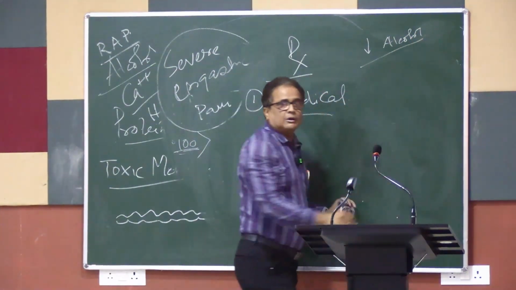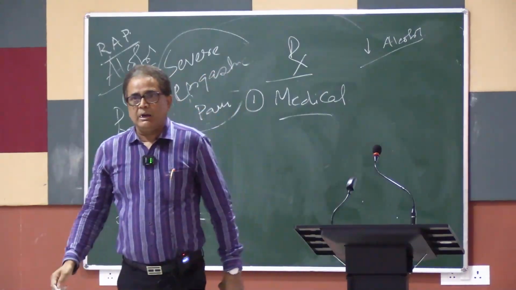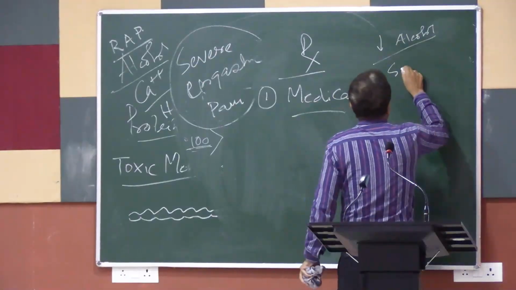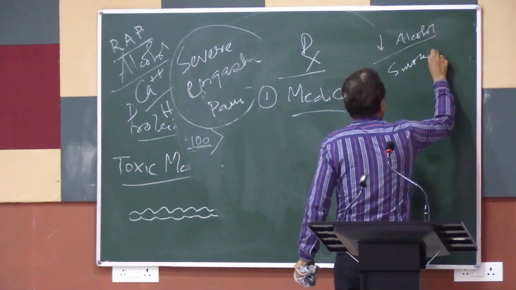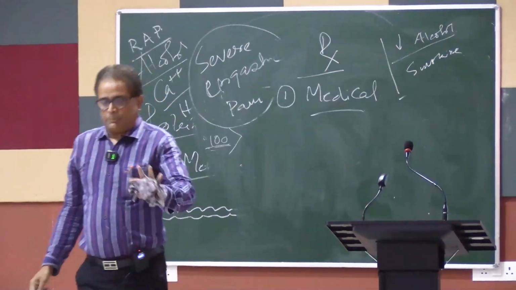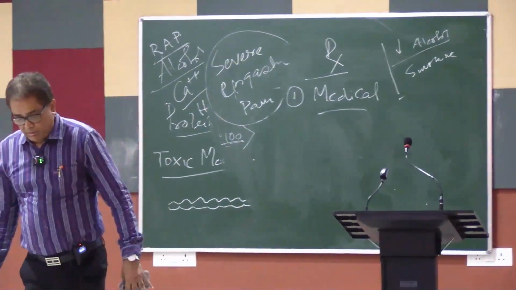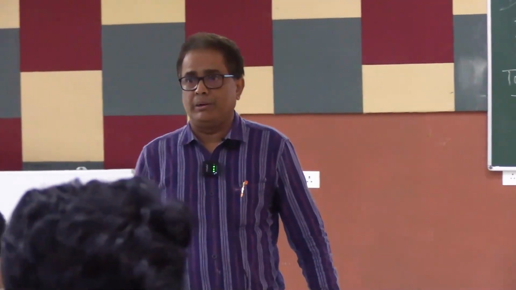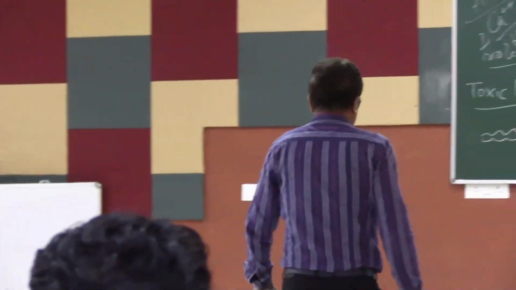reduce alcohol. Those who drink alcohol, tell them to reduce alcohol, and smoking. These two are very important precipitating factors of pain. Suppose a patient comes, tell them to stop taking alcohol and smoking. These actually help 60% of the patients from getting the acute pain, not the disease itself. The disease may progress slowly, but the episodes of pain go down. So this should be the first line of treatment.